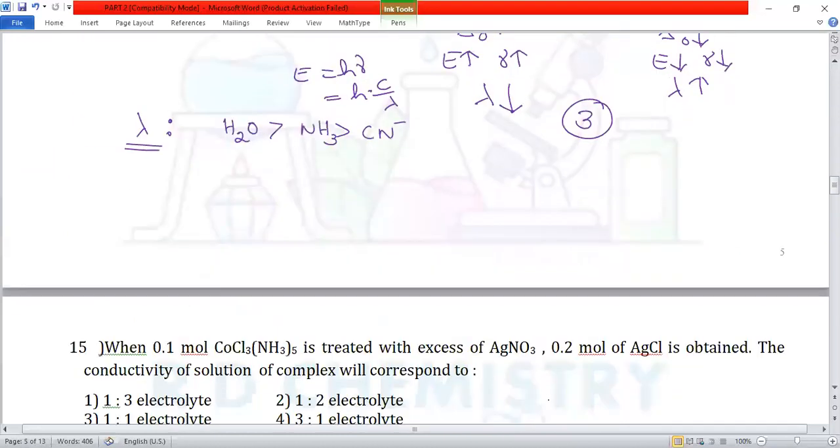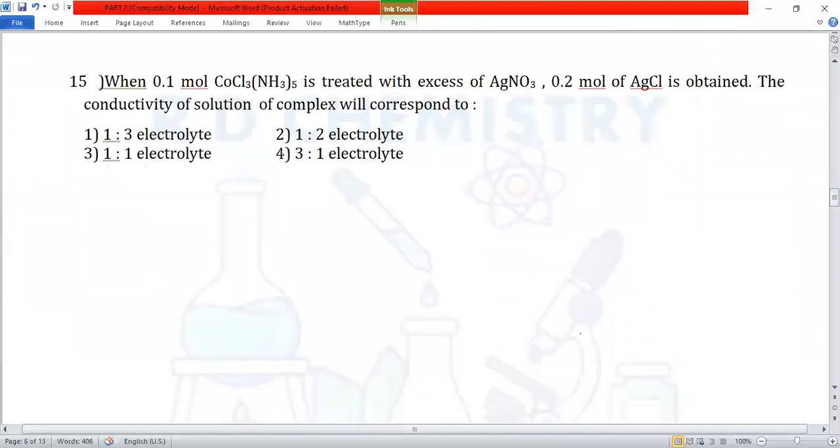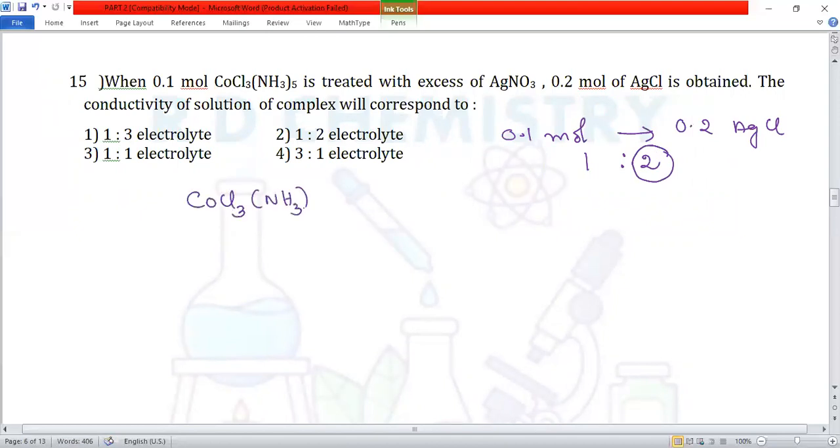Right? Question number 15. When 0.1 mole of the given complex is treated with excess silver nitrate, 0.2 moles of silver chloride is obtained. So the conductivity of the solution of the complex will correspond to what? That means we start with 0.1 mole of the complex to give 0.2 mole of AgCl, which means it is a 1:2 ratio. If it is a 1:2 ratio, then there should be 2 chloride ions available. So I can write CoCl3(NH3)5.